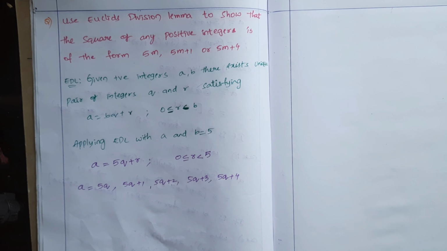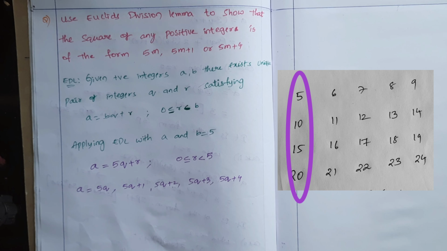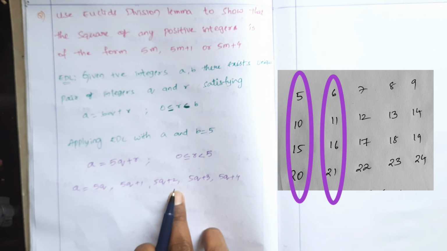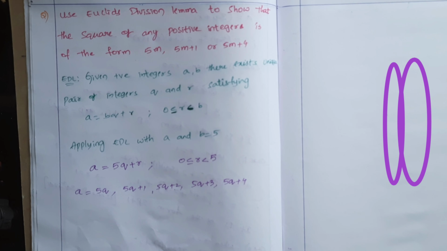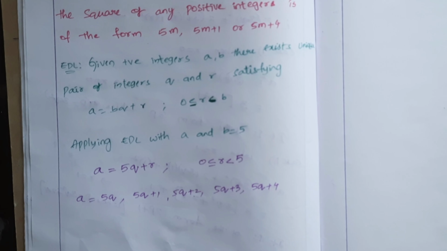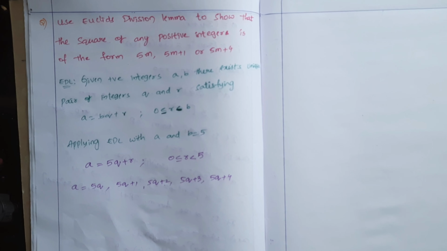I'm dividing all positive integers into 5 parts: the integers which leave remainder 0, the integers which leave remainder 1, remainder 2 and up to 4. All these numbers together equal all natural numbers or all positive integers. So if we prove for these 5 cases, then it is proved for the squares of all positive integers. Understood?